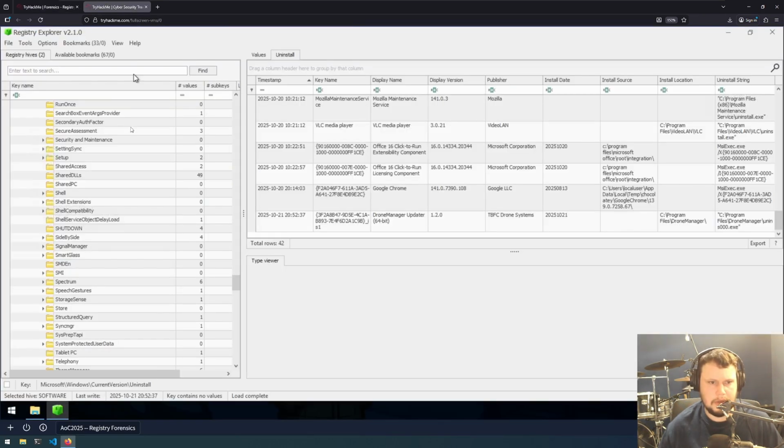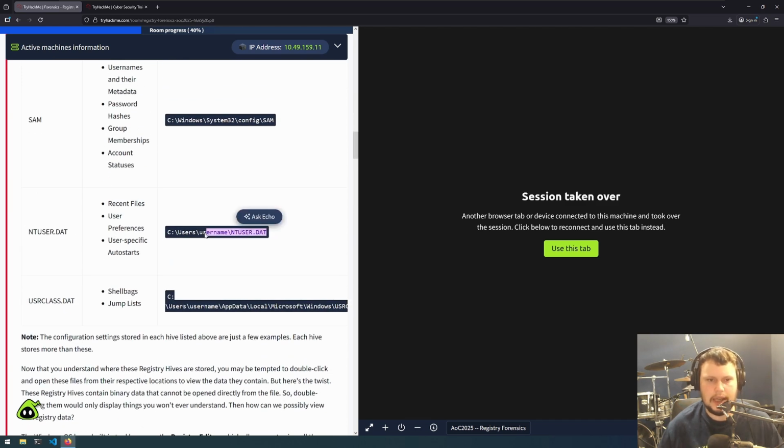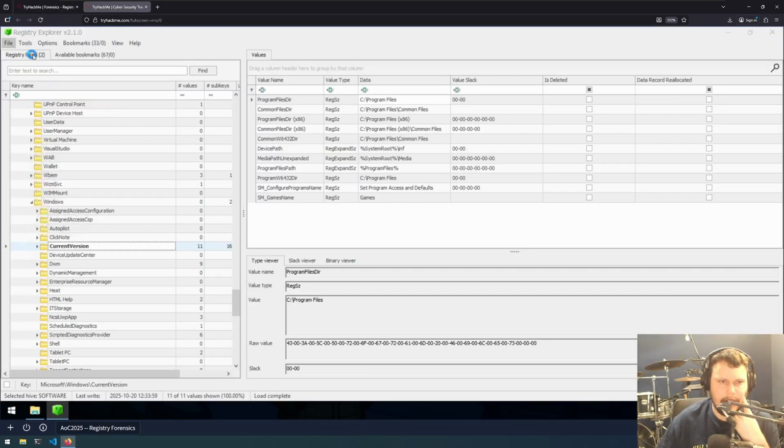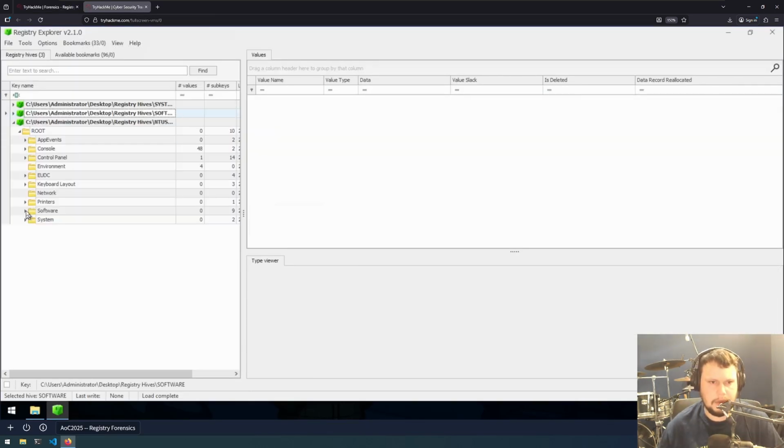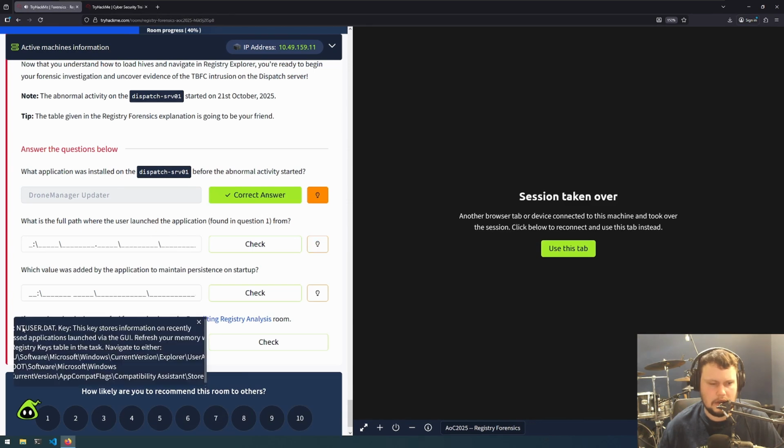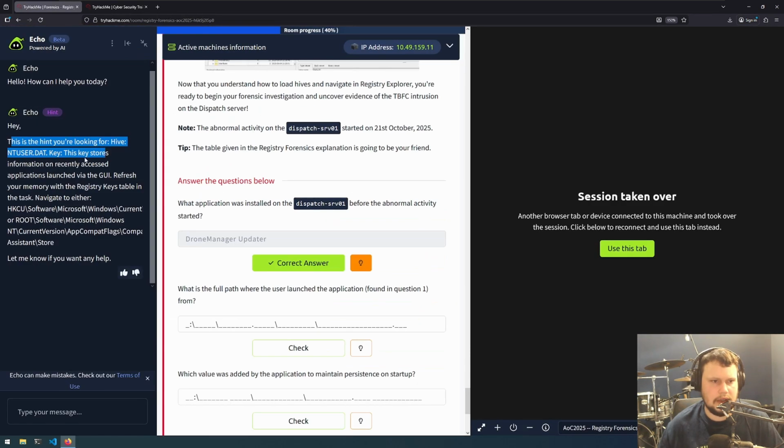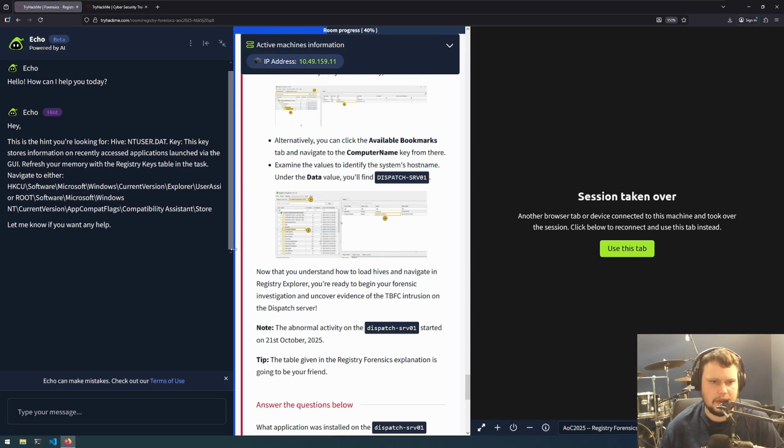Let's try Explorer. Actually, no, it would be in the NTUSER one because that's more about user-specific stuff. Let's load in NTUSER and take a look. Assume Software. Let's take a look at the hint: NTUSER.DAT keys, the key stores information on recently accessed items. So that's right. Now it's back in the software one in this user system.